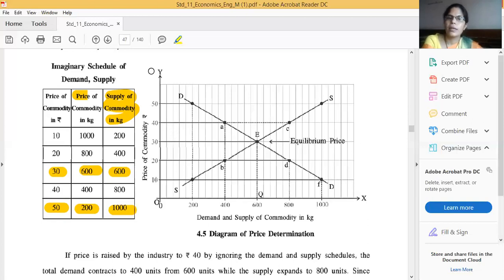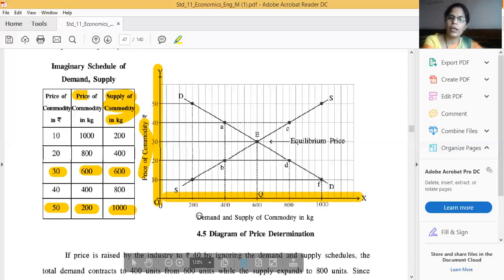Here you can see, by this diagram I am going to explain. On the OX axis and OY axis, which I am explaining both. On the OY axis, the price of a commodity is given. On the OX axis, demand and supply both we can write, because we are showing both curves here. So we have to write demand of a commodity and supply of a commodity in kilogram.